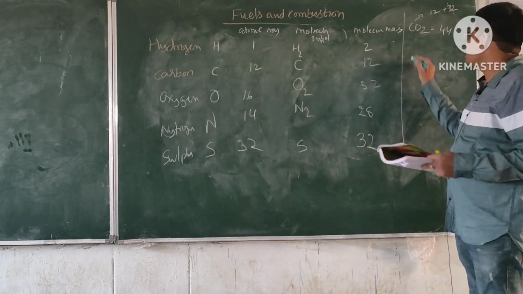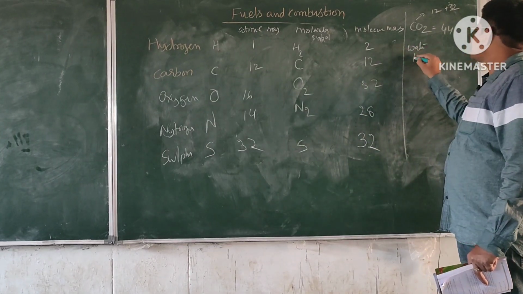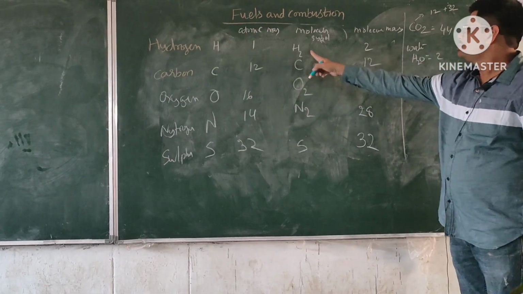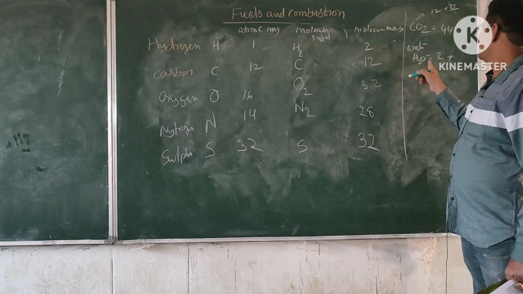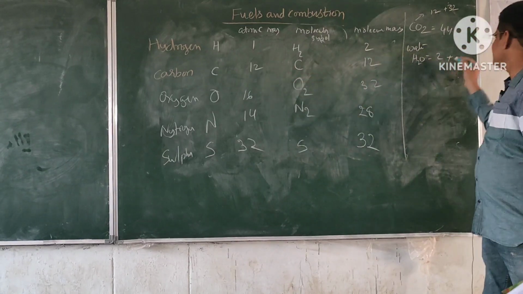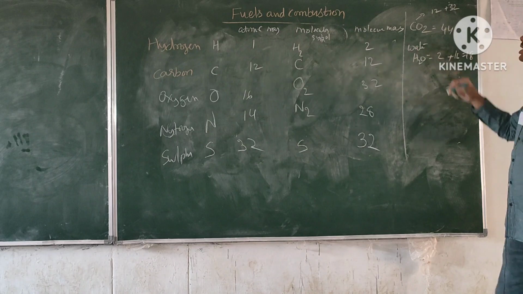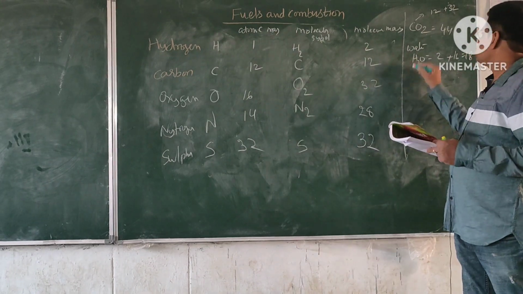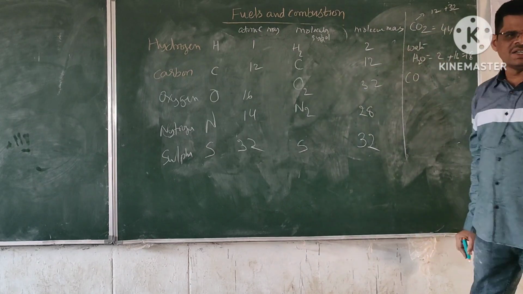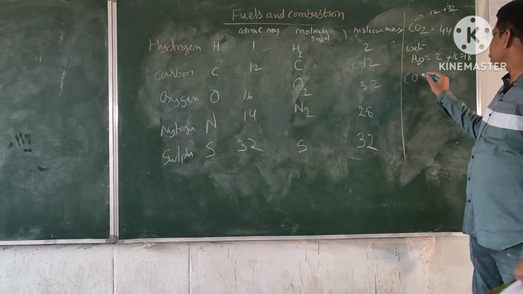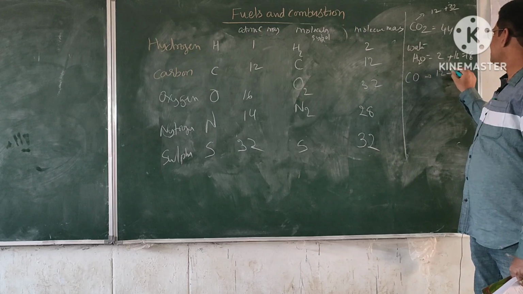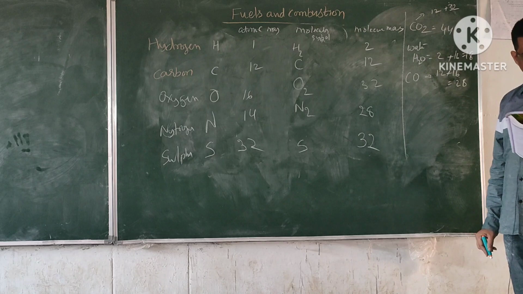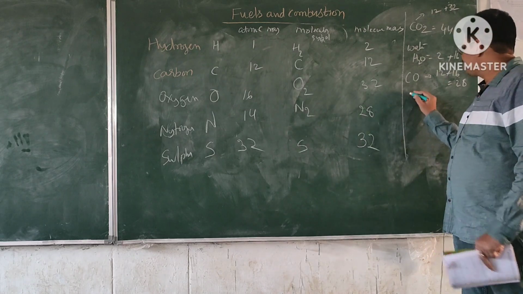Similarly, water. The symbol is H2O. So two hydrogens, that means 2, plus one oxygen 16. So 18 is the molecular mass of this one. Carbon dioxide is done. Carbon monoxide: this is 12 and this is 16 only. So this is 28. And methane.